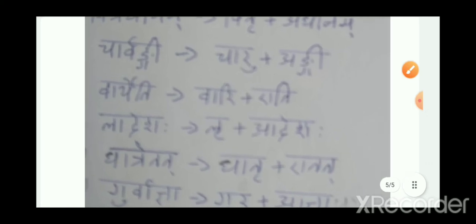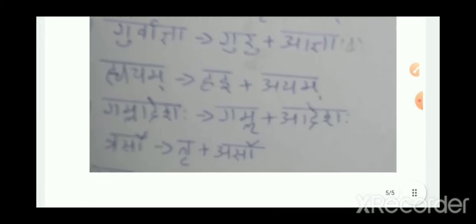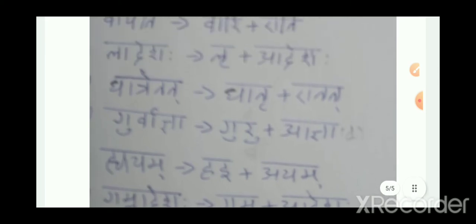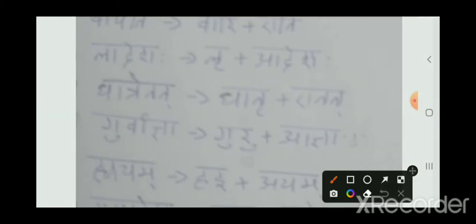Take a simple example for a better understanding. Take this example, Chatretat. In Chatretat, what is the N letter? The N letter is Repa. Repa is there.